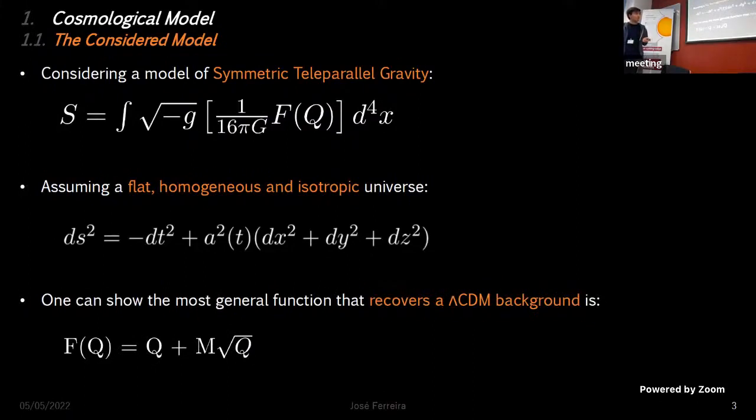Knowing that f of Q equals Q, we have what is known as the symmetric teleparallel equivalent to general relativity. That is a metric theory which is in everything equivalent to GR. We can see that this model is quite simple, as it only adds one additional free parameter, M, which falls back to general relativity if set to 0. This model has also been shown to alleviate the sigma 8 tension in previous works. As such, this is the model that we have considered throughout this work.